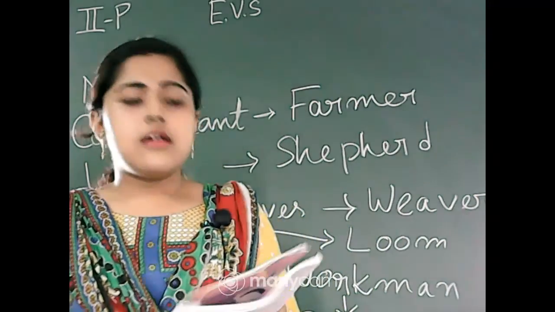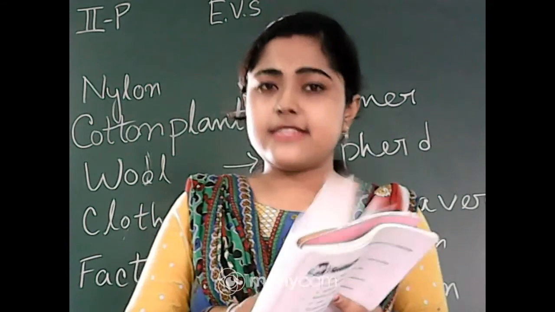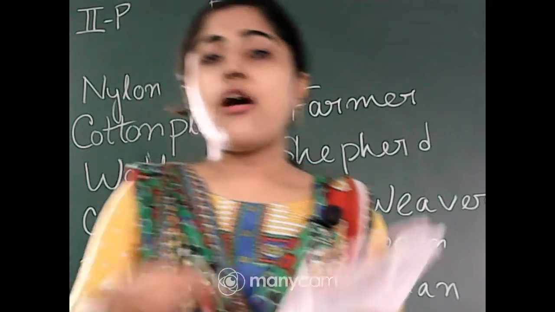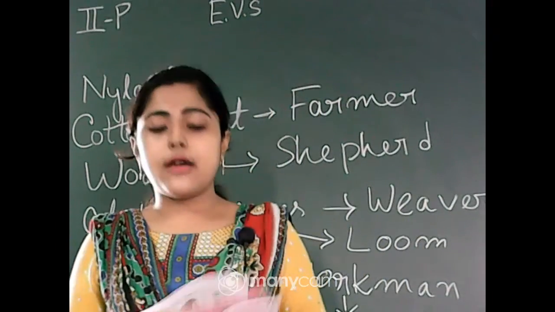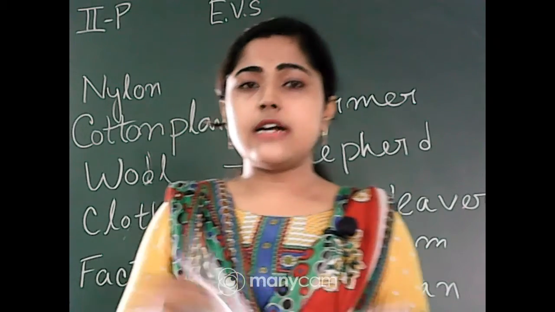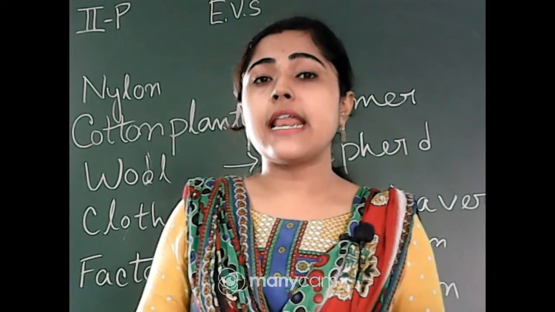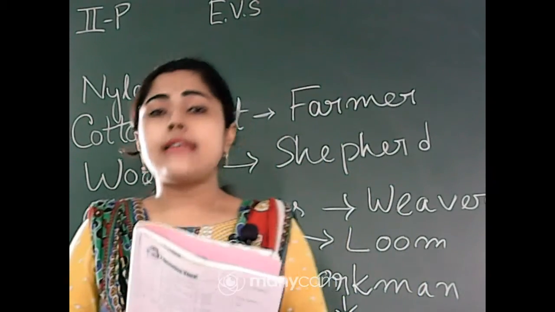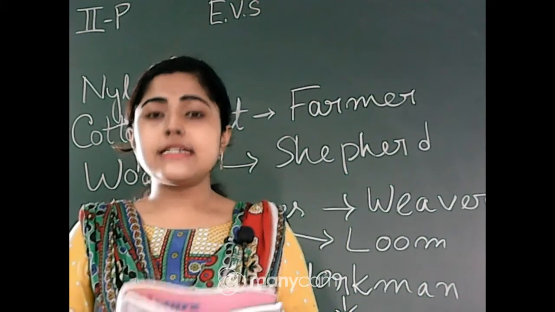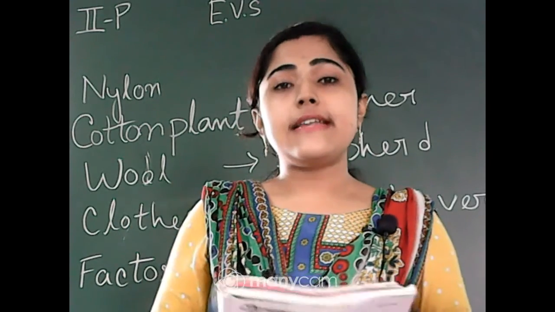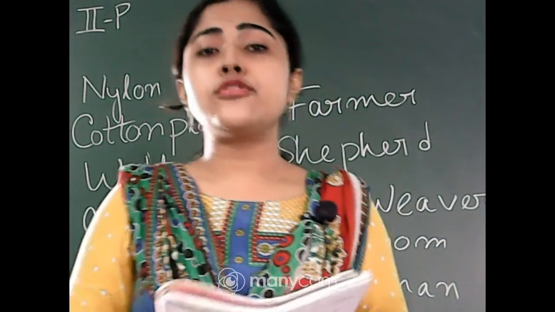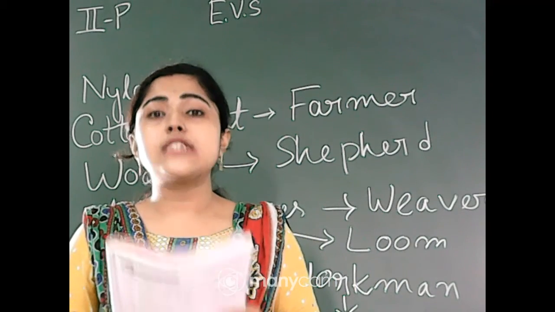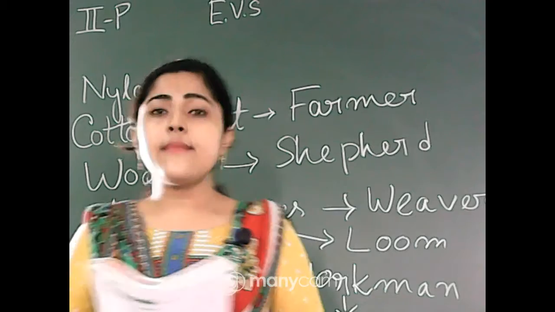So we completed this chapter today, the clothes we wear. From this chapter we learned about cotton clothes, woolen clothes, silk clothes, and today we learned about nylon clothes also, right? We already learned about the uniform: people who go to their workplace also wear special clothes, and we call them uniform.